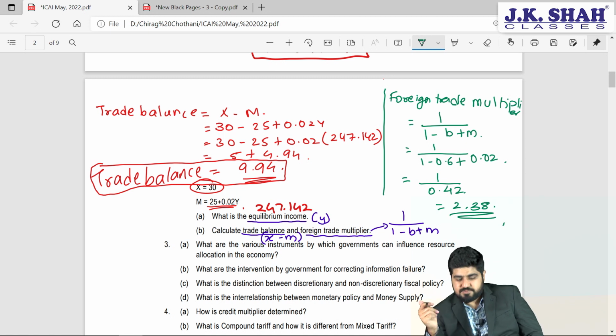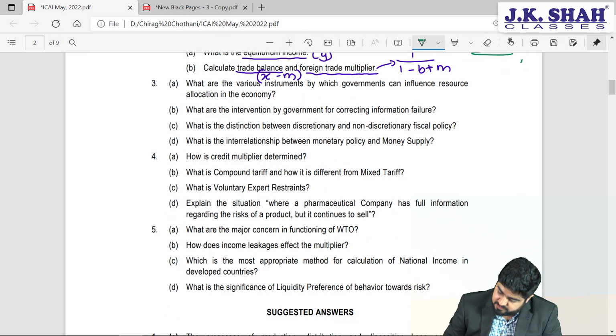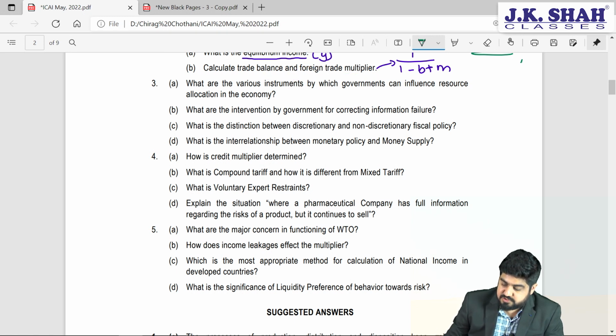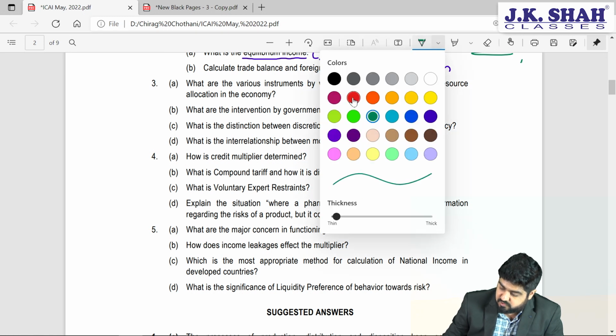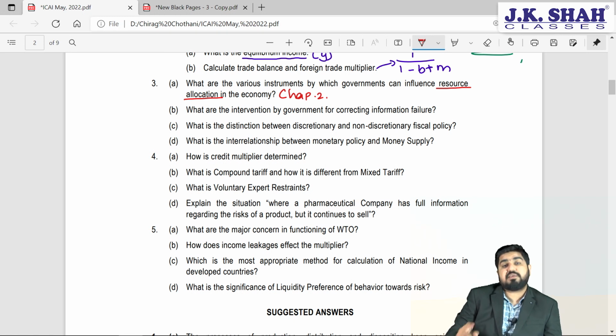Easy, isn't it? Next, what are the various instruments by which the government can influence resource allocation? Now friends, see, first of all, which chapter does this topic belong to? Various instruments of resource allocation. Resource allocation is chapter number 2, unit number 1, fiscal functions. In fiscal functions, we have 3 fiscal functions. Which are they? Allocation function, redistribution function, and stabilization function.